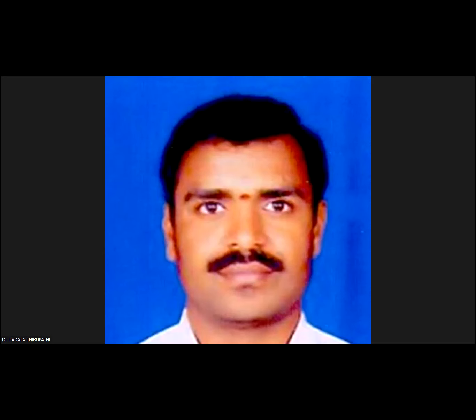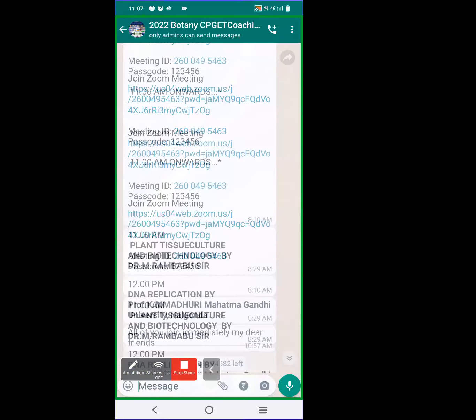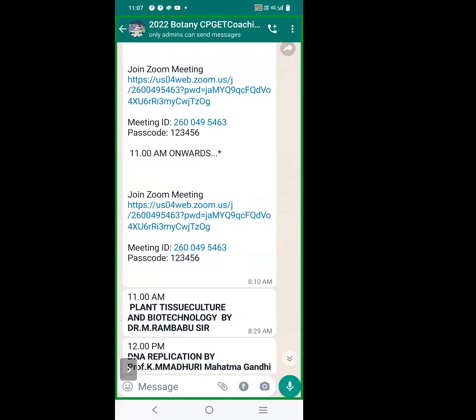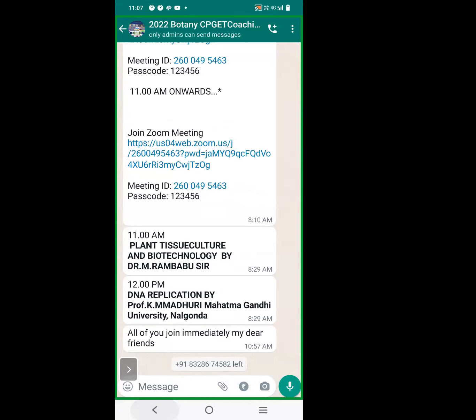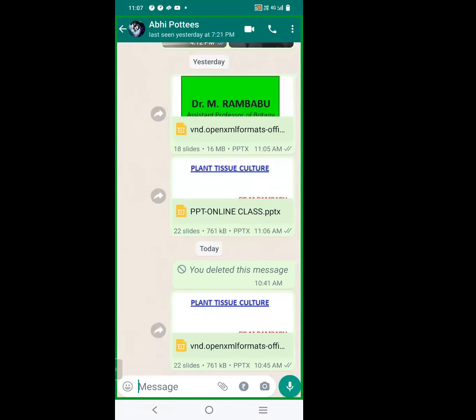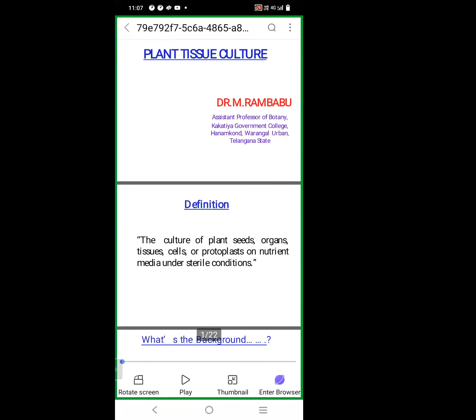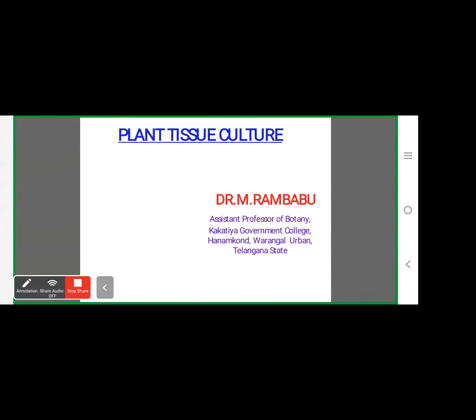Today's eminent resource person, Dr. M. Rambabu Garu, Assistant Professor, Department of Botany, Kakatiya Government Degree College, Autonomous, Warangal, is going to explain about plant tissue culture and biotechnology. This is one of the most important areas, my dear friends. Listen carefully. During our class, if you have any doubt, please ask our respected resource person. Sir, please start your session.